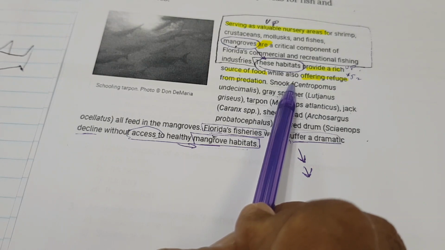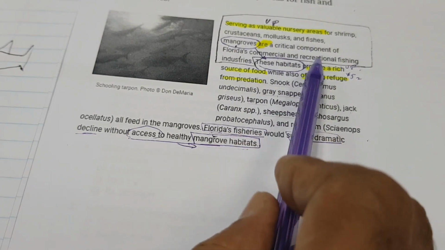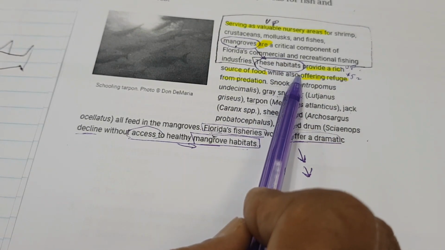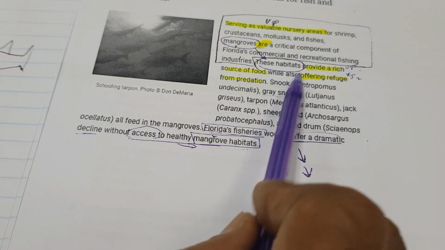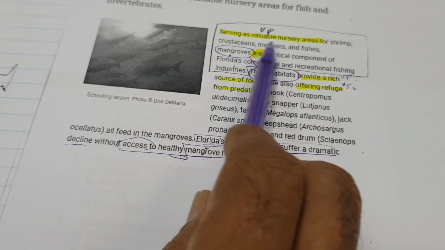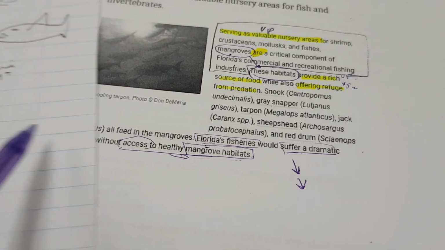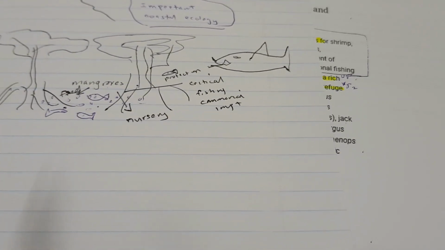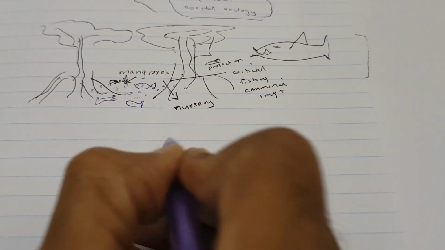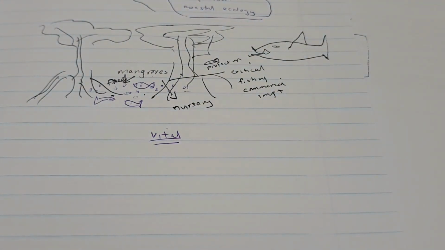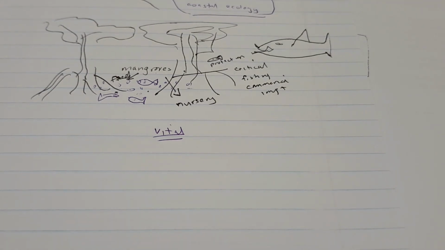All right. So the piece we're really interested in up here is the verbs, the actions that are occurring within the mangrove. This is the function that the mangrove performs. It already told us that it's a valuable nursery area. So we could infer, based on all the verbs, or the actions taking place, that mangroves are vital to the ecosystem. They're vital to humans in coastal areas. Is that all right? Thank you.